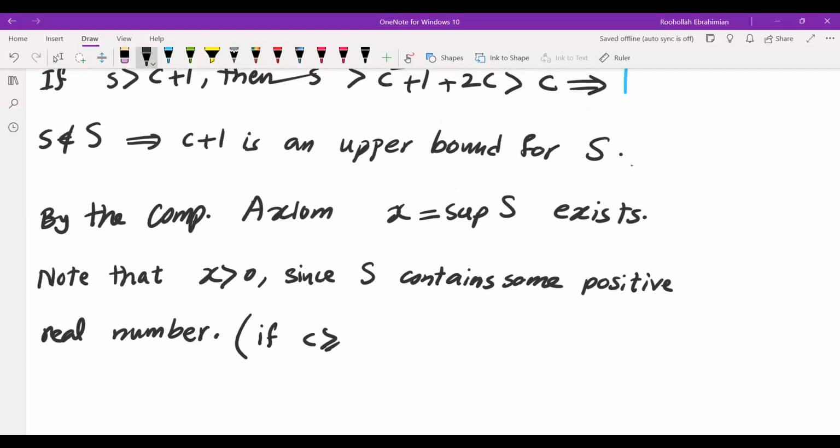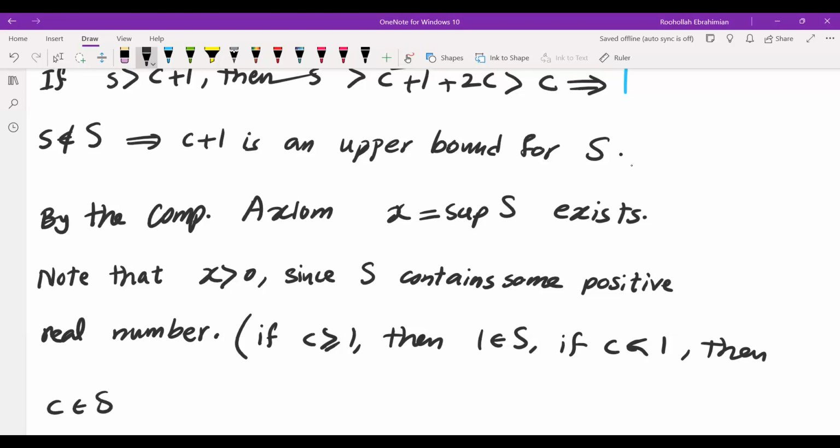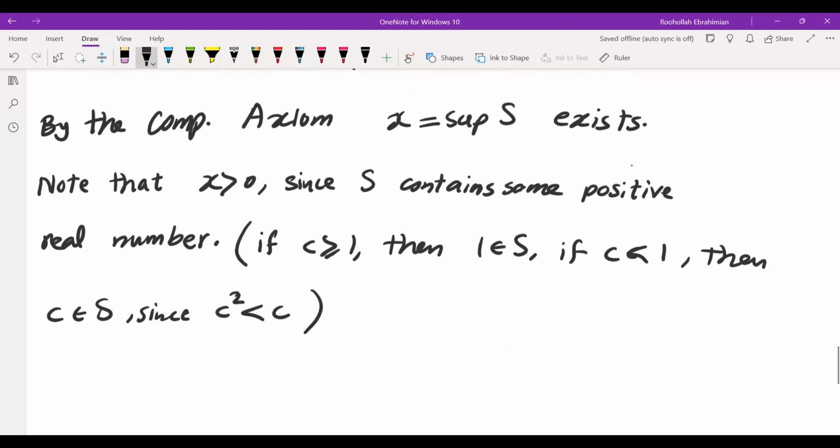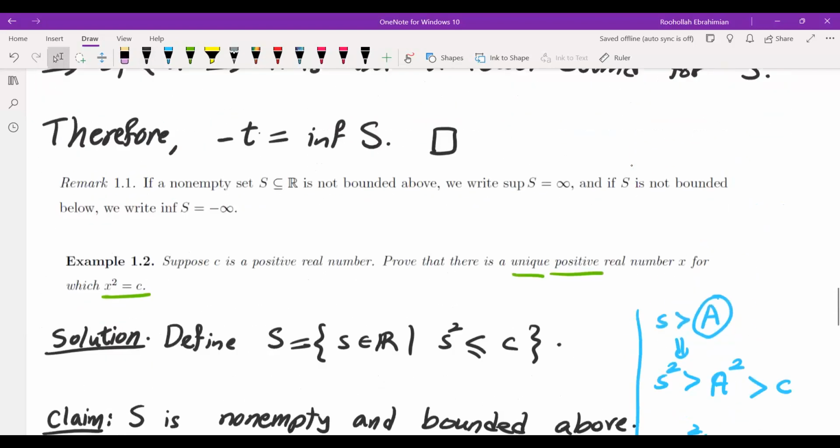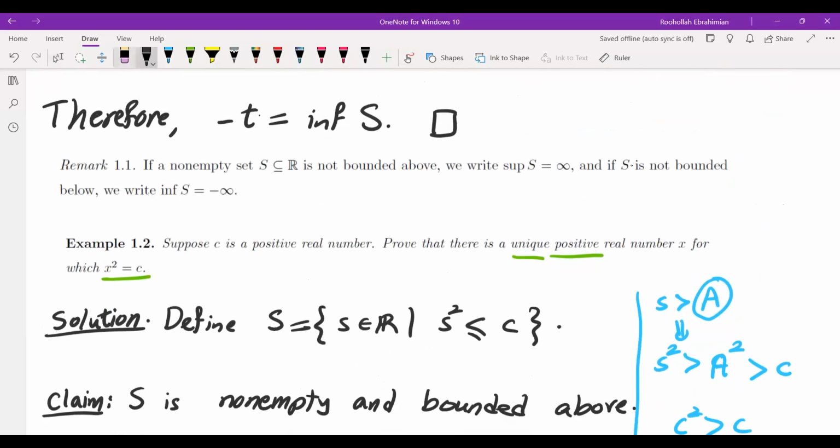If C is at least 1, then 1 is in the set. And if C is less than 1, then C is in the set, since C squared is less than C. So in any case, there is something positive in the set, which means the supremum is always positive. So that's the first condition, that it's a positive real number in the set.